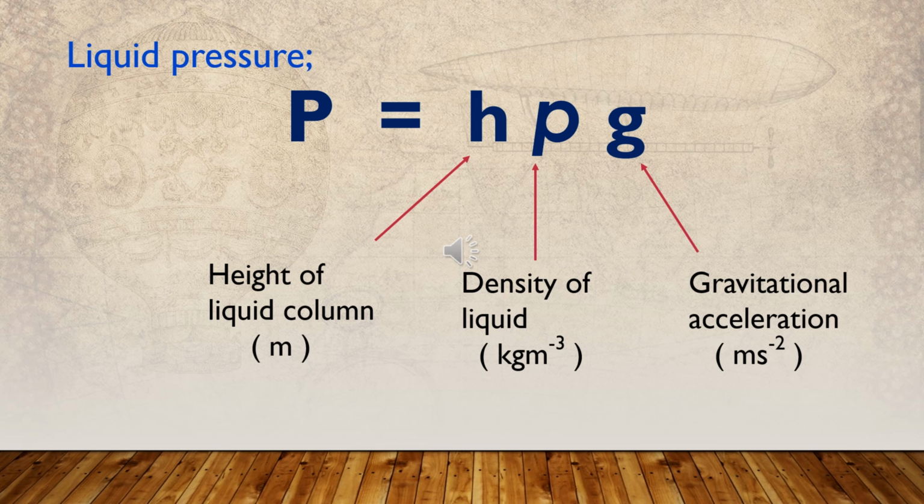The density of the liquid can be measured in kilograms per cubic meter, and for the gravitational acceleration we can use the SI unit, meters per square second. Then the unit for liquid pressure, as you learned earlier, is Pascal.